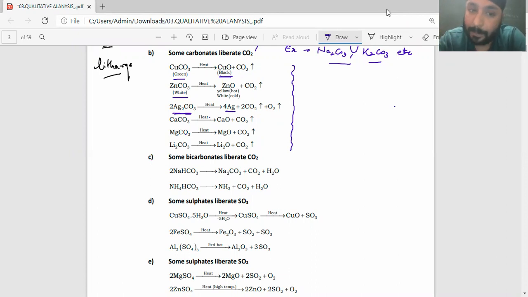Just remember that. Whenever a carbonate decomposes to form a metal oxide, the metal oxide has more lattice energy because of the kind of packing it has, as compared to a bigger anion like carbonate. Carbonate is a bigger anion, so it cannot attract the cation very strongly. So it is just a comparison between the lattice energy of oxides and carbonates.